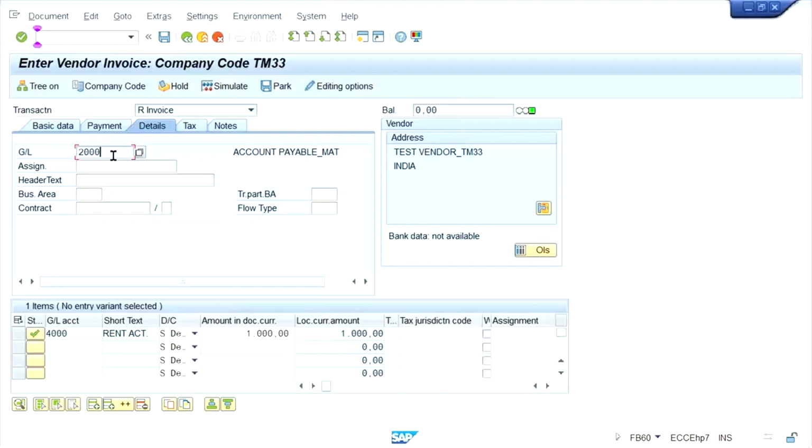Till now, we know that whatever transactions are getting posted, those transaction fields will be controlled by field status variant, posting key, and even document type as well. Document type only controls two fields. Now, even this field will be controlled by GL account directly.